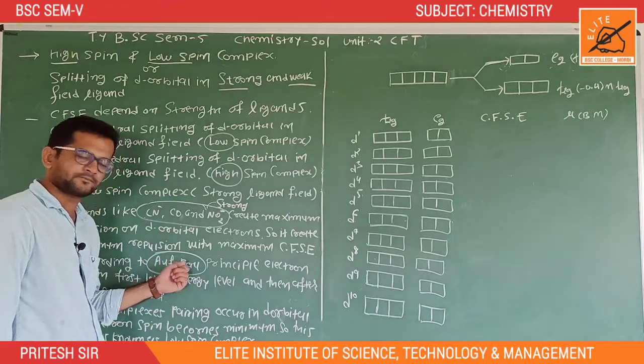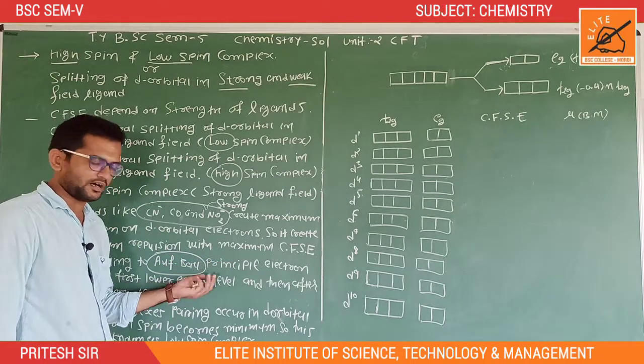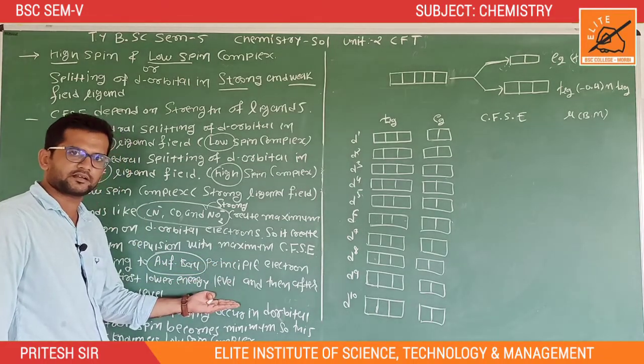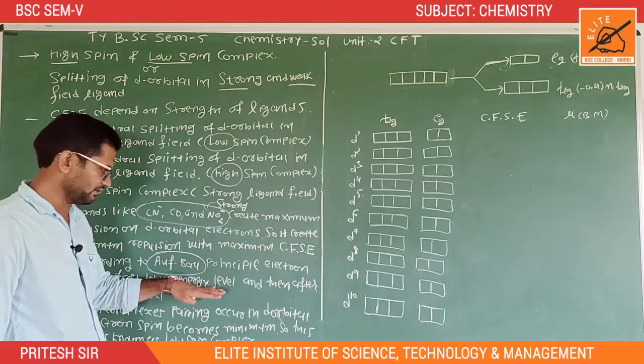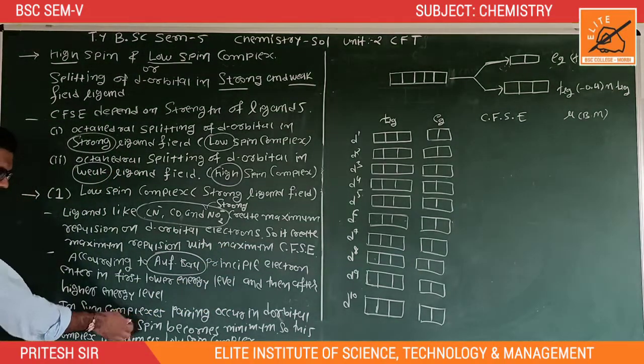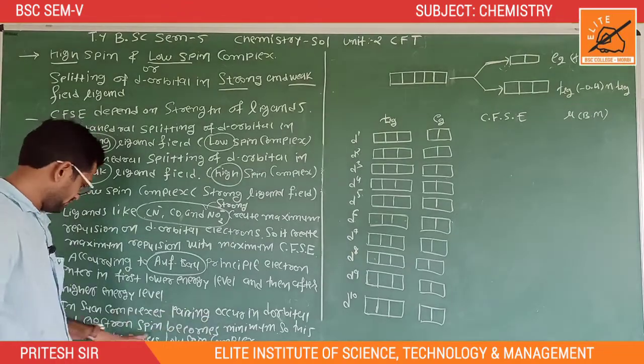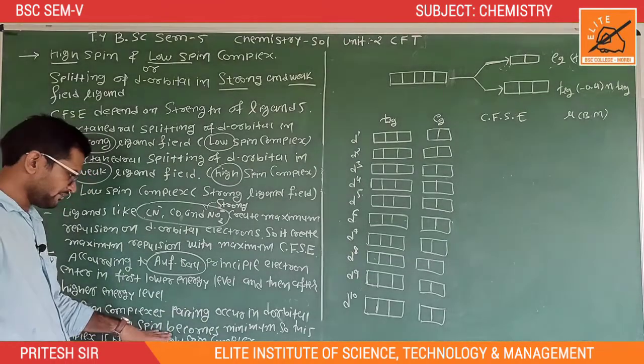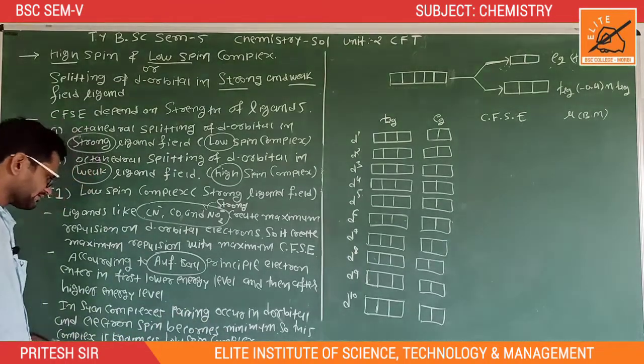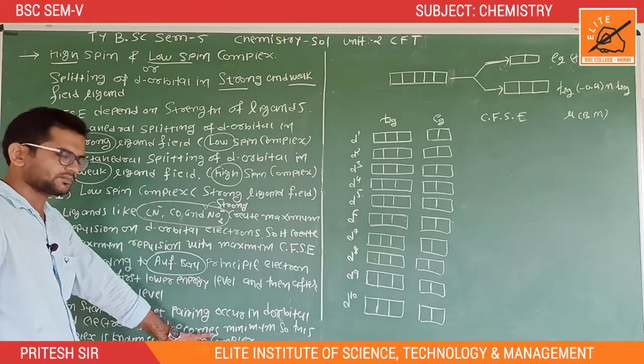So in such complexes, pairing occurs in the d orbital and electron spin becomes minimum. So this complex is known as a low spin complex.